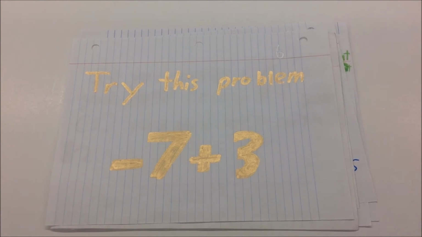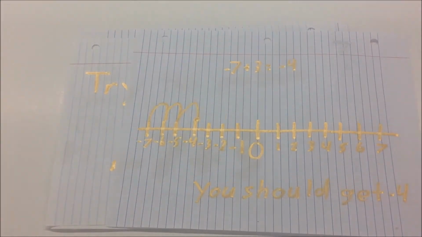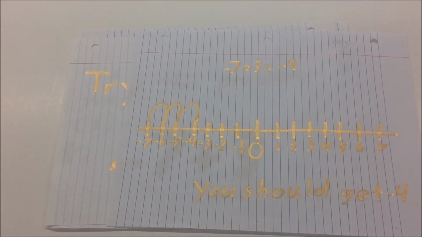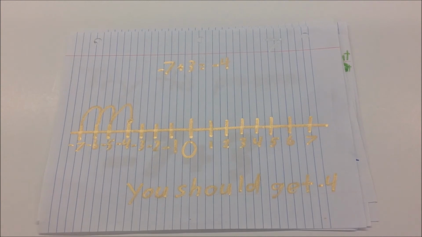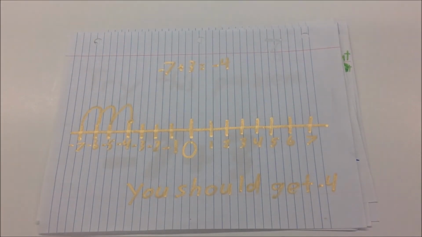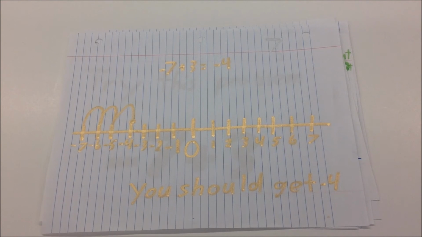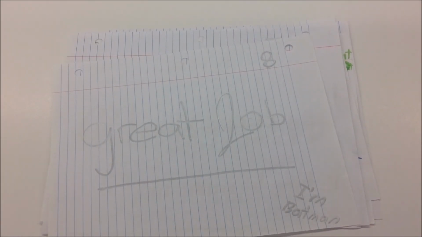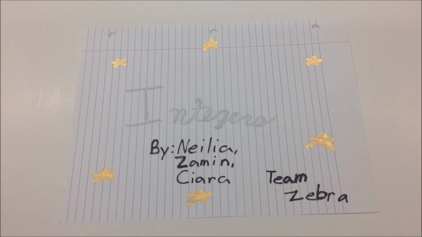Try this problem. Negative 7 plus 3. You should make a number line to solve problems like this. You start at negative 7 and you go 3 spaces to the right. 1, 2, 3. And you'll get negative 4. Great job. Integers.